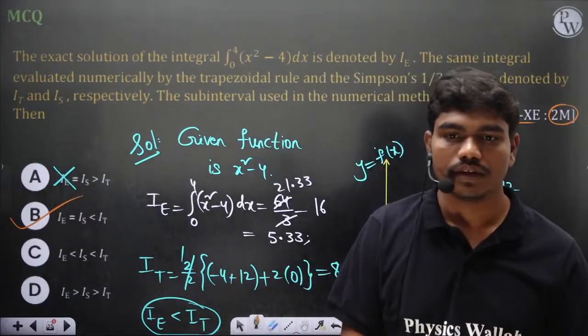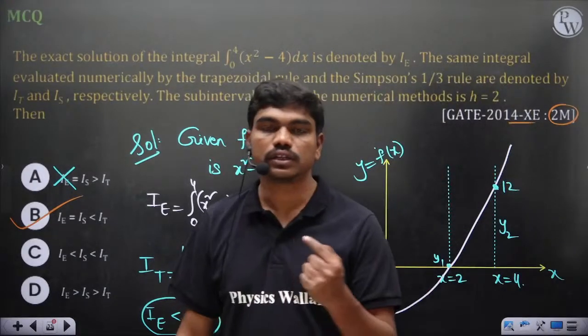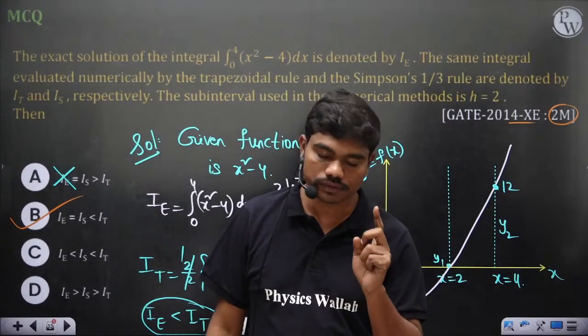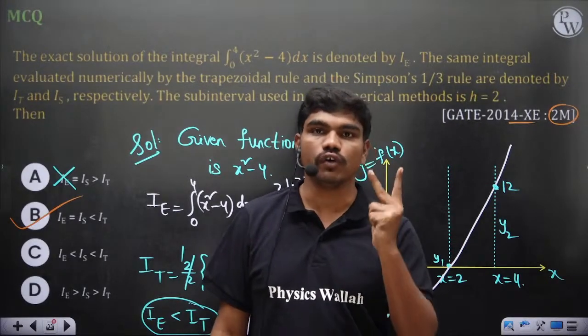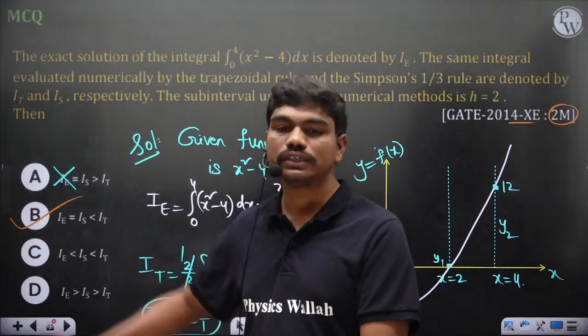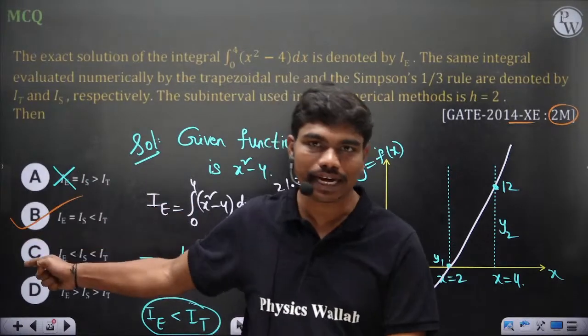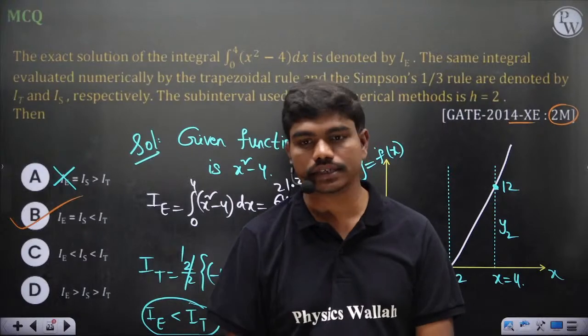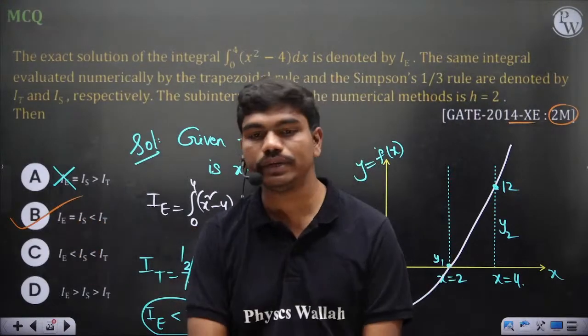Correct now? You remember in the last class I told you the order of fitting polynomial for trapezoidal rule is 1 and the order of fitting polynomial for Simpson's one third rule is 2. So if the order of fitting polynomial is 2, then if you are evaluating a quadratic function, IE exact value and I to the Simpson's one third should be the same. Perfect. So IE should be equal to IS.